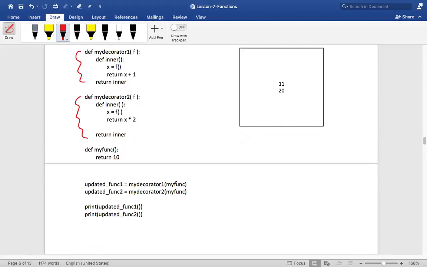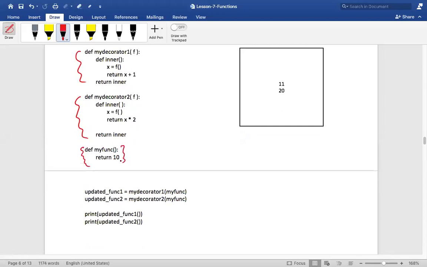For that input, what am I giving? My function, not 10. This is the one which has to get decorated, isn't it? It is not 10 here, it is my function. I want to decorate this function. I don't want to return 10, I want to decorate it and return some other value, right? So the input that I'm giving is my function.